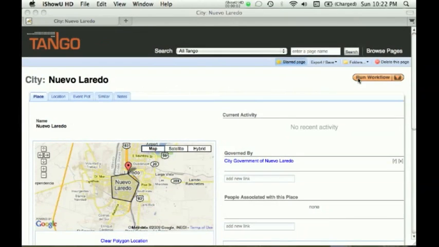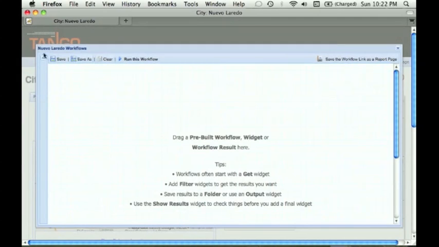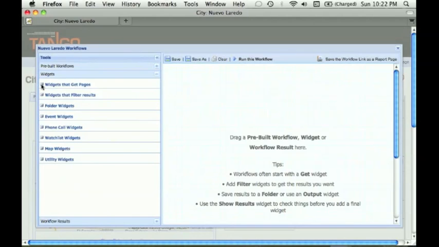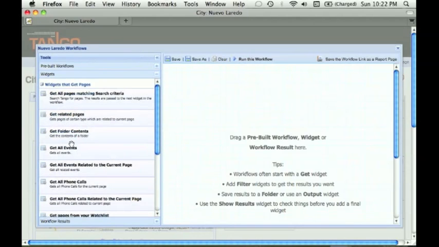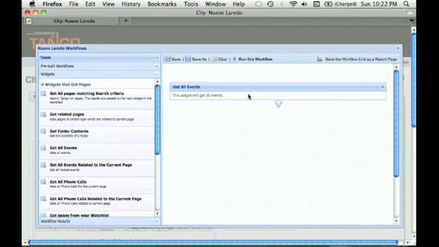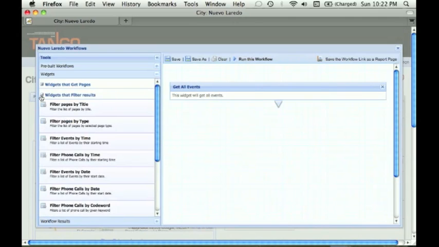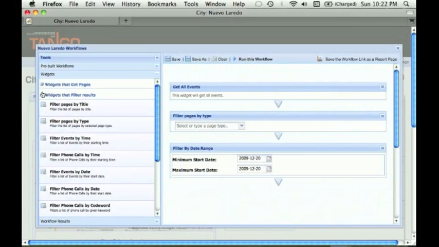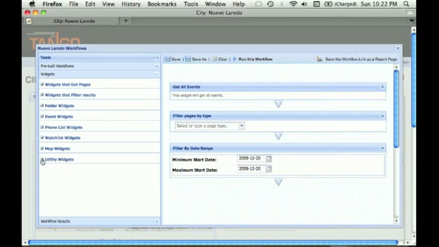A unique feature of Tango is the ability for the operator to create their own tailored workflows. Assembling workflows from widgets is easy in Tango. Widgets are simply functionalities. Here, we're going to get all events using a widget, and those events relate to the page that we're on, City of Nuevo Laredo. We can use other widgets to filter those events. We're going to filter these events by type and also by date.